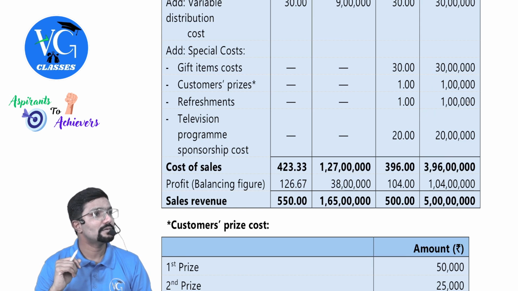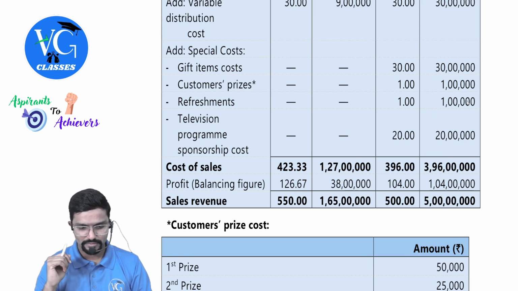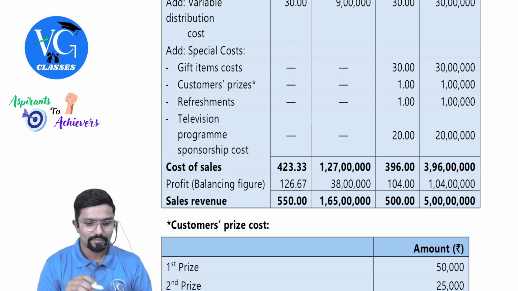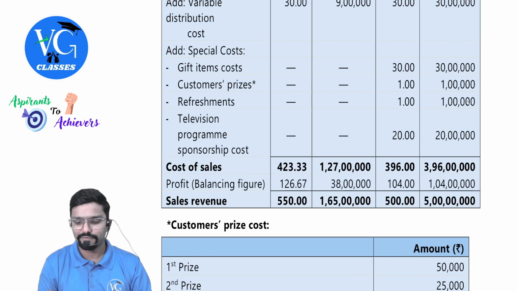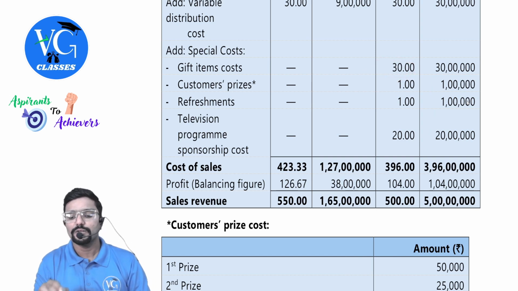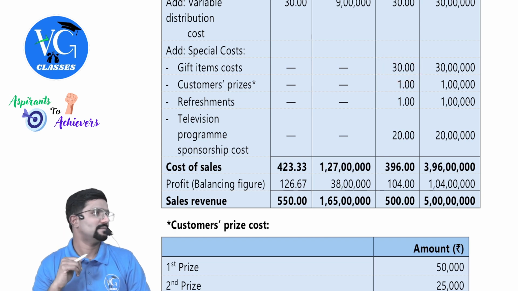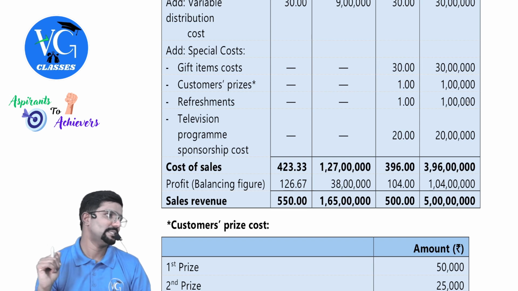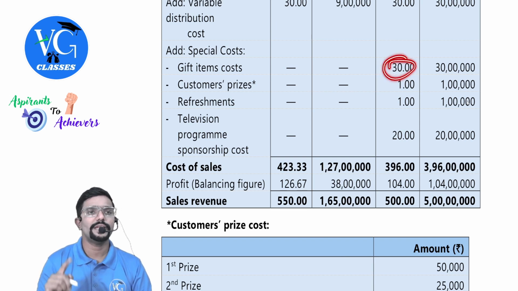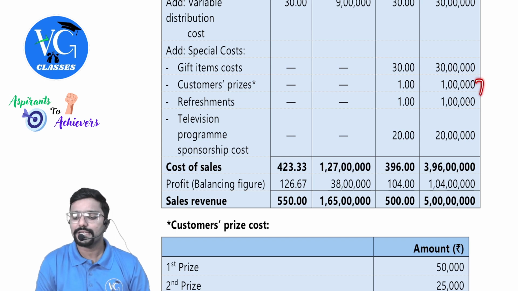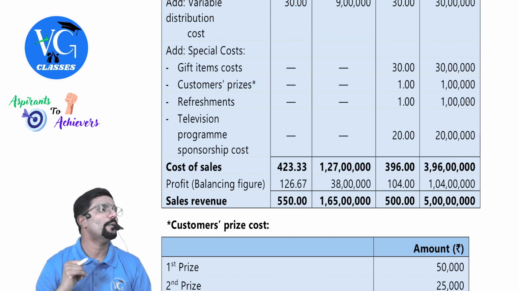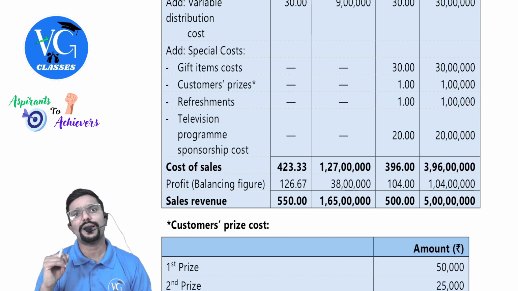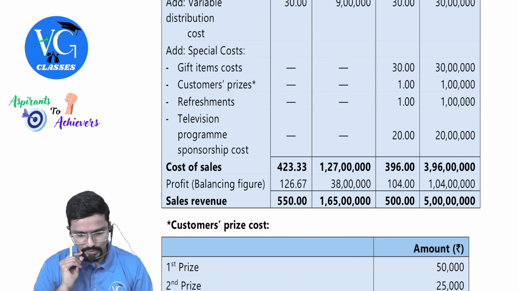Gift items? Per unit, total. Okay, fine. They have given per unit itself here. So this is 30 into 1 lakh. Yeah, first sentence was that only. 30 rupees per unit. So 30 into 1 lakh, whereas others are given total divided by 1 lakh. Okay.